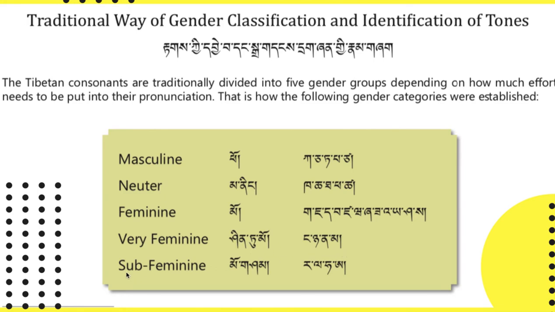And then you have subfeminine, in Tibetan we call it mosham: ra, la, ha, a. So these are the lowest tone, supposed to be the lowest tone. So you need to say ra, la, ha, a.